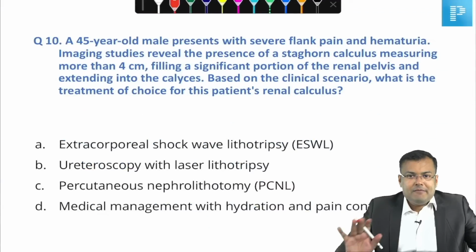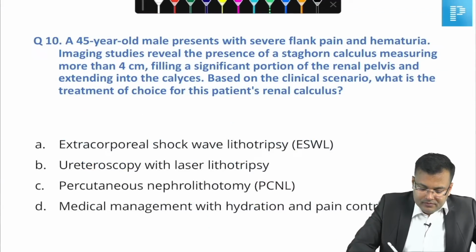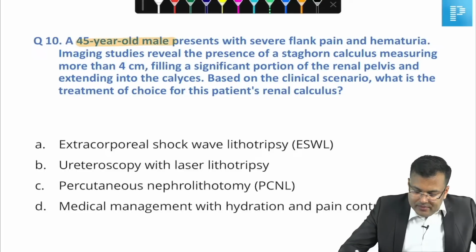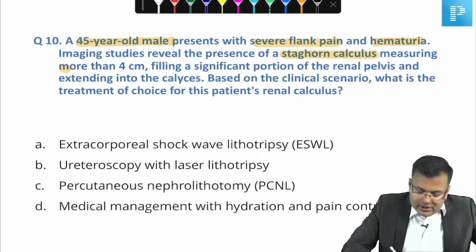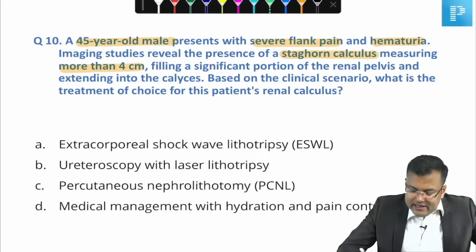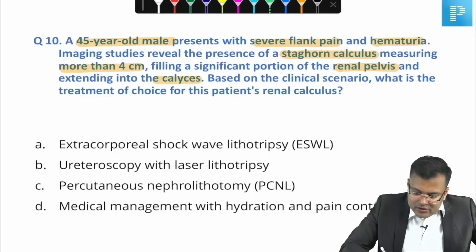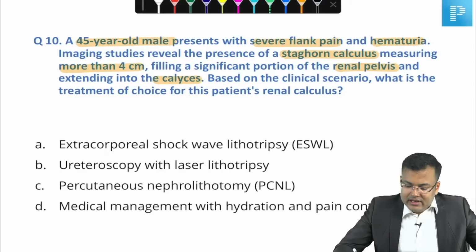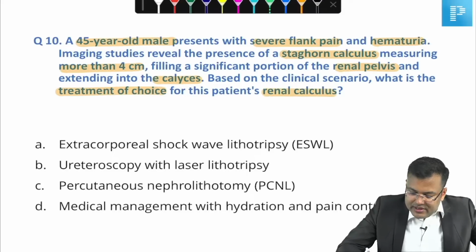Next, very easy question. Let me see who is going to mark this question correctly. A 45-year-old male with severe flank pain and hematuria. Imaging studies reveal presence of a Staghorn calculus more than 4 cm, filling a significant proportion of the renal pelvis and extending into calyces. Based on the clinical scenario, what is the treatment of choice for the patient's renal calculus?